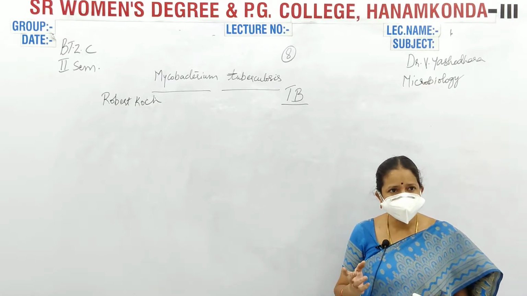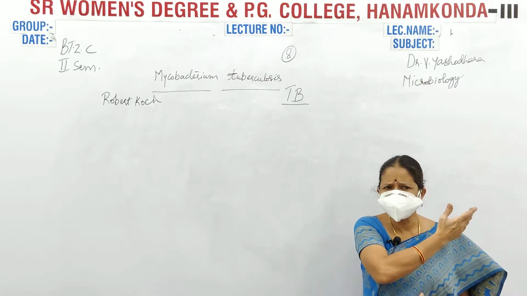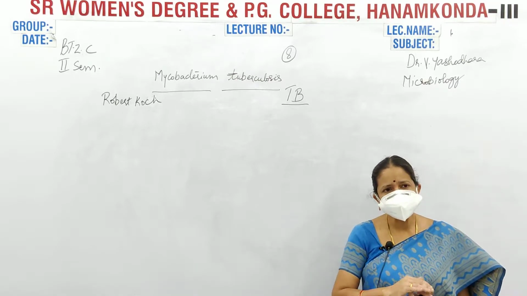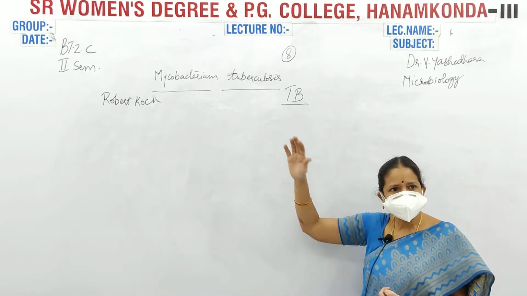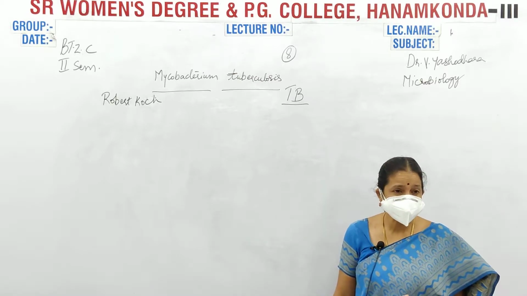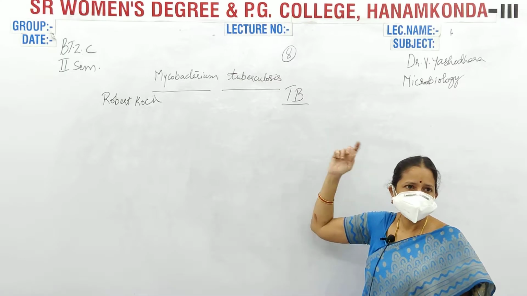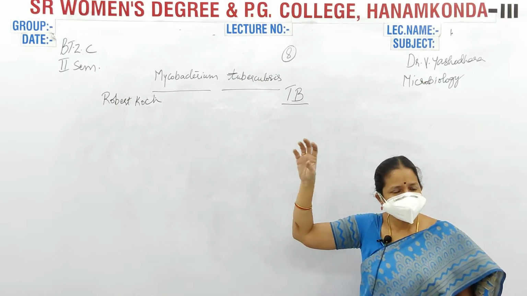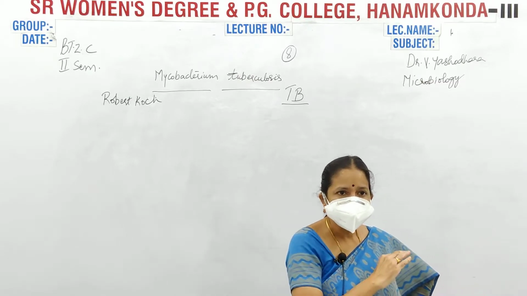Throughout the world, AIDS patients increased, before 10 to 15 years back. Because of that syndrome, their lungs got deteriorated, and Mycobacterium tuberculosis started infecting the patients because they have become weak. So again, tuberculosis cases have been observed nowadays.